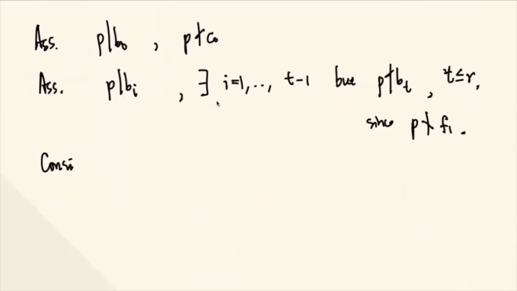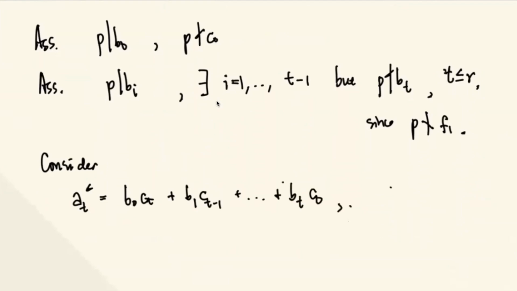Let's consider this one, AT asterisk. This is the same as B sub 0 CT plus B sub 1 CT minus 1 plus up until BT C sub 0. Your T is less than or equal to R, but R is less than N.